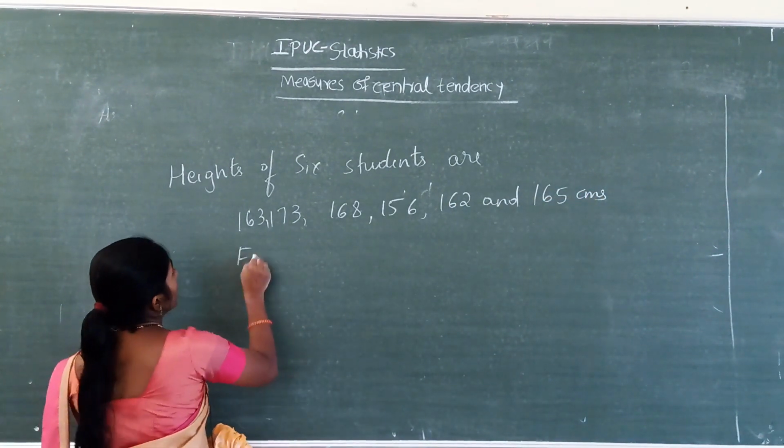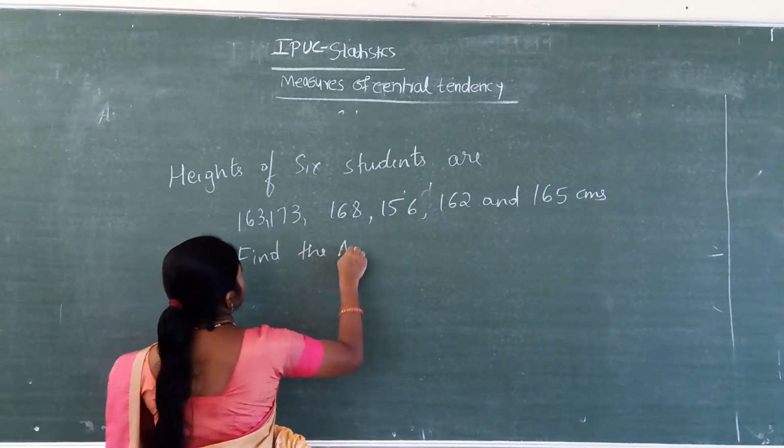You have to find out the arithmetic mean. Find the arithmetic mean.